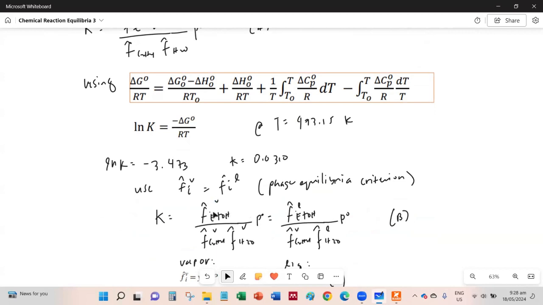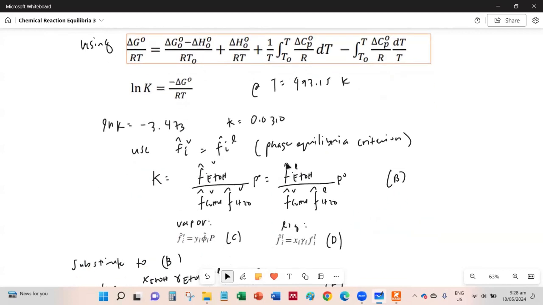between their vapor and liquid phases. So notice that we have the fugacity of the liquid of ethanol in the numerator, as well as the fugacity of the liquid of water in the denominator. And for ethylene, it's the fugacity of the vapor. So this is now our next equilibrium equation.